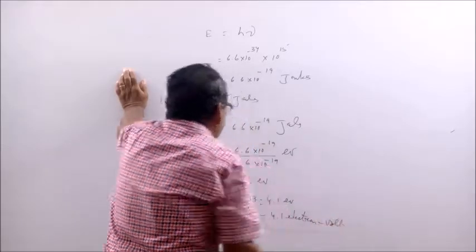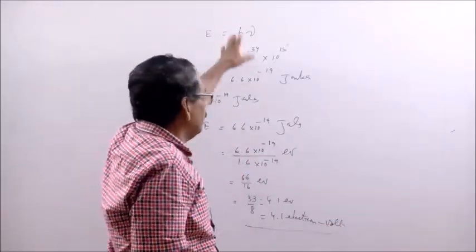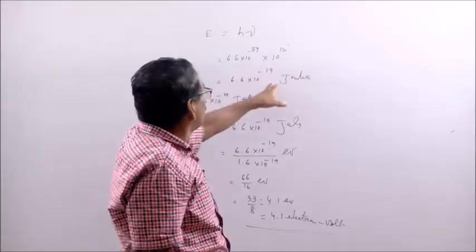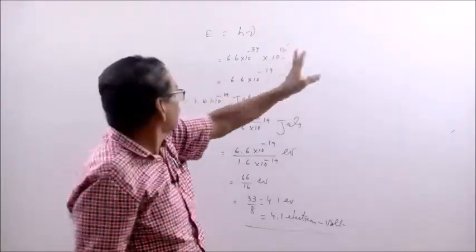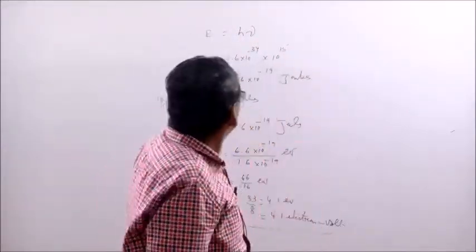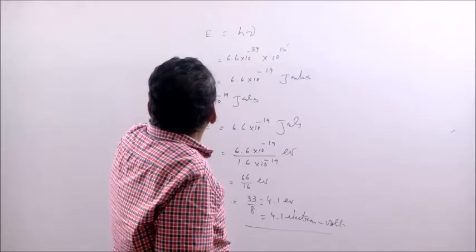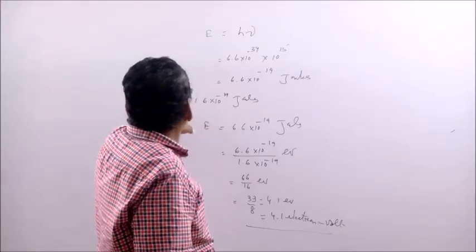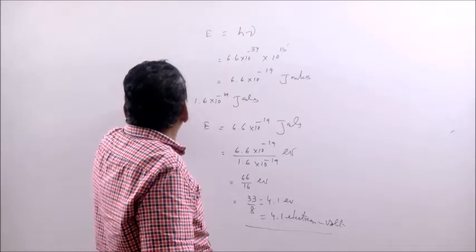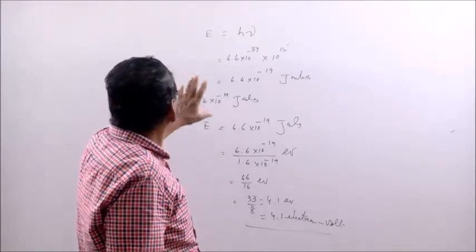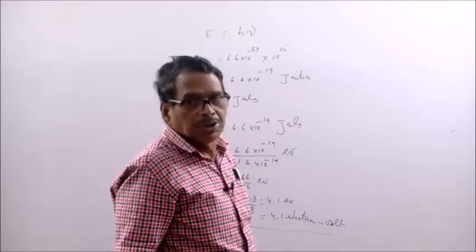So, if in the examination you are asked to express in electron volt, you can express it so, or if not asked, you can simply leave it as 6.6 10 to the minus 19 joules. So, this is the very important unit in atomic physics and modern physics: what is the electron volt, what is the definition for electron volt, and 1 electron volt is how many joules.